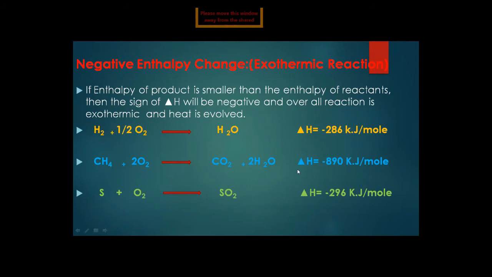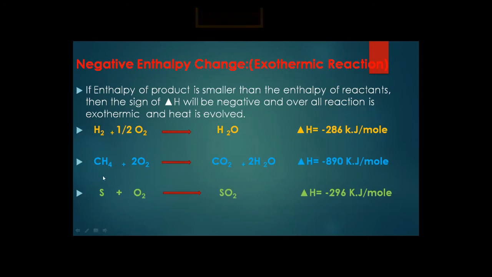So what happens? This reaction releases heat. Its amount is delta H equal to minus 890 kilojoules per mole. It means this amount of energy is released per mole whenever methane burns and forms carbon dioxide and water.